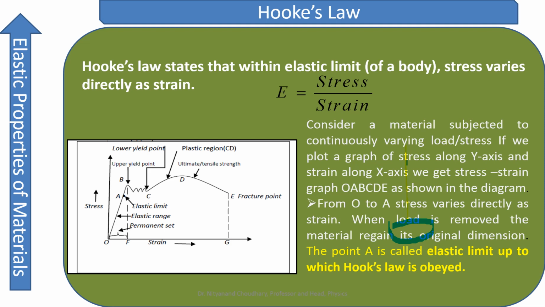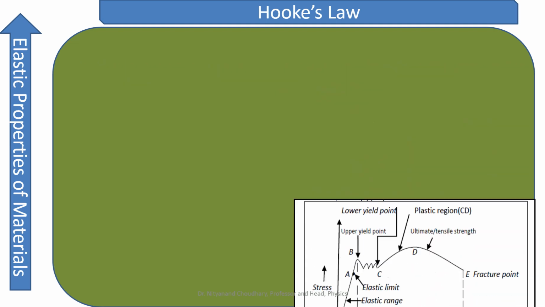As you load, the wire gets elongated, and when you start deloading, the wire comes back exactly following the same path to the original position O. This point A perfectly obeys Hooke's law, and it is called the perfectly elastic limit. So up to point A, the wire is in the perfectly elastic region.